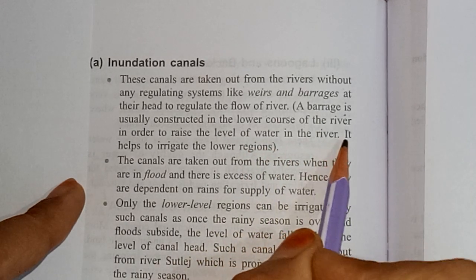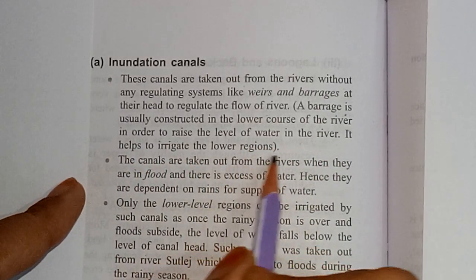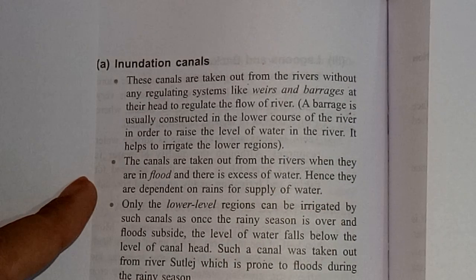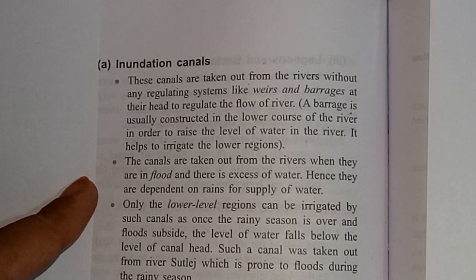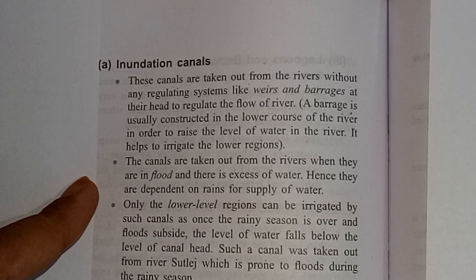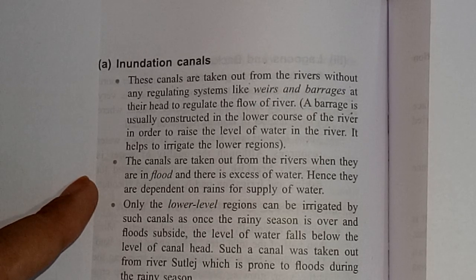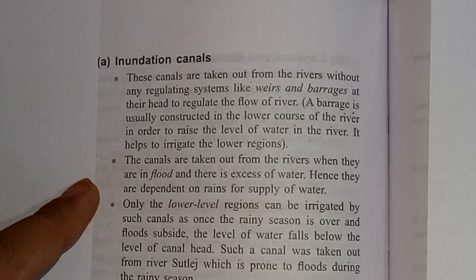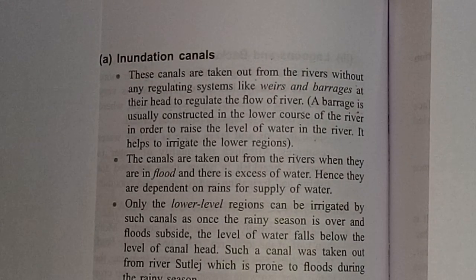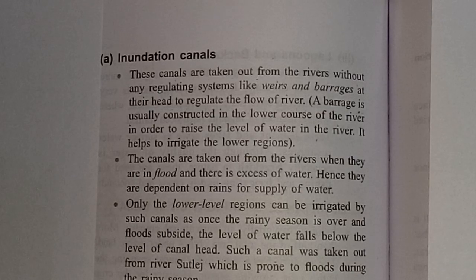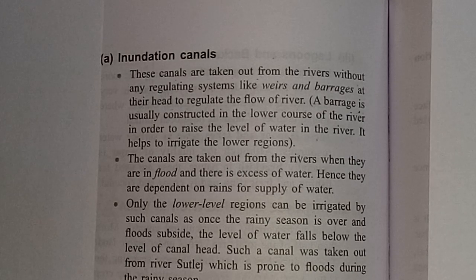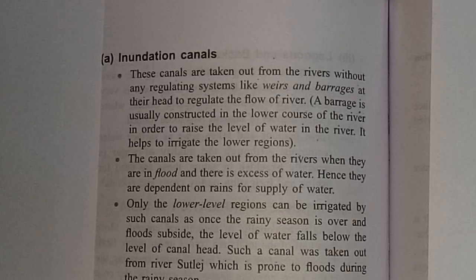It helps to irrigate the lower region. So these canals are taken out without any regulating system, and dams, barrages and weirs are constructed in the lower course of the river to raise the level of water. Got my point? They raise the level of water and after that use it for irrigation.